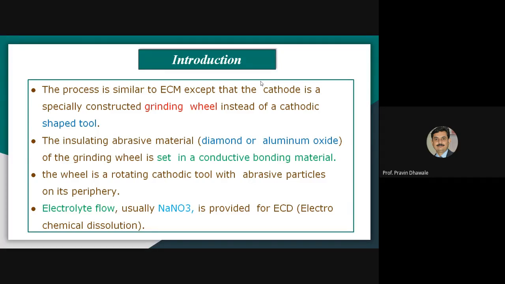Have you understood the introduction of the electrochemical grinding process? In electrochemical grinding, the grinding wheel acts as a tool or cathode, and it is provided with an abrasive material like diamond or aluminum oxide on the periphery of the tool. We generally use sodium nitrate as the electrolyte solution, which carries out the electrochemical dissolution process that is responsible for removing material from the workpiece. This is all about the electrochemical grinding process.